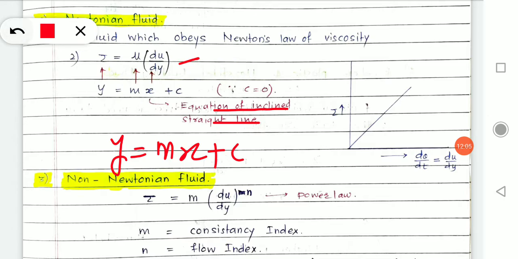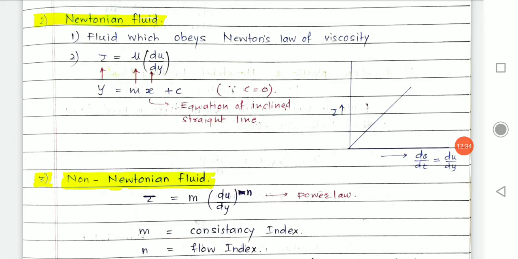Therefore we can't see it in our mathematical expression of Newton's law of viscosity. The rest I can explain. This y is equal to tau, this m goes for the coefficient of dynamic viscosity and x goes for du by dy. So this du by dy is on the x axis, and this tau is on the y axis.